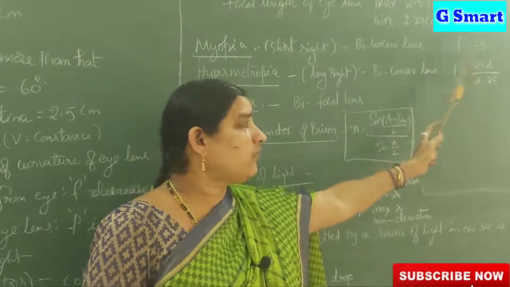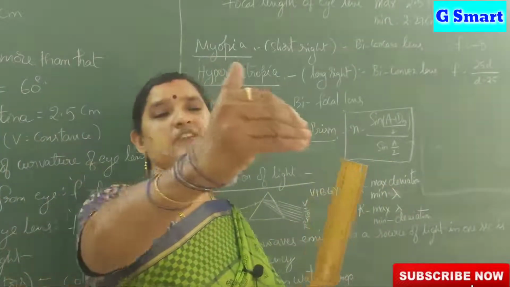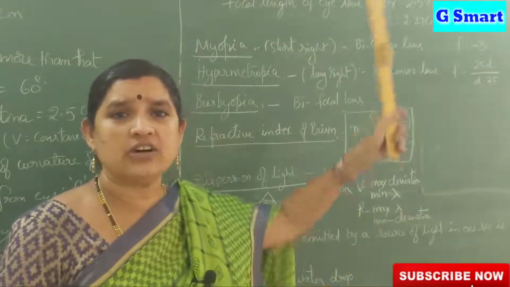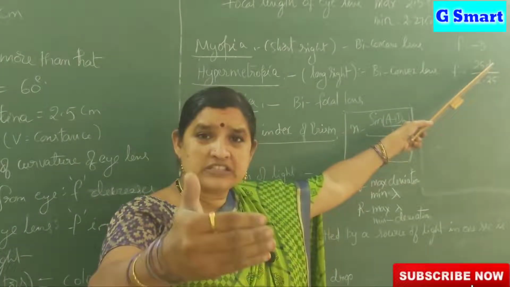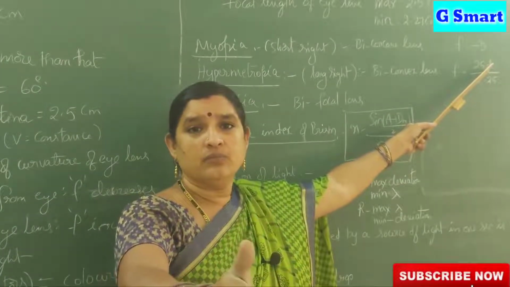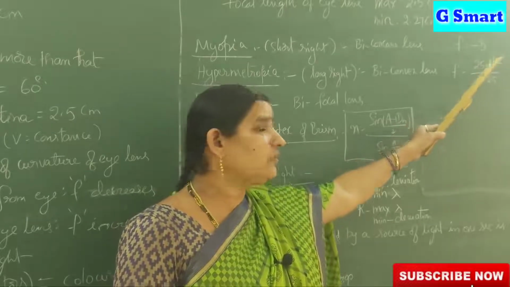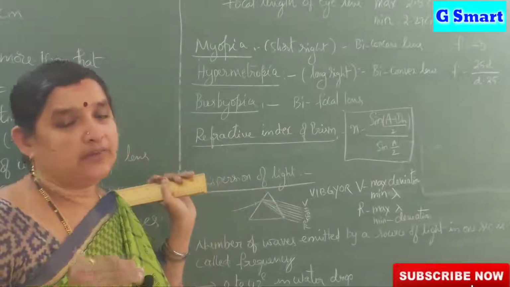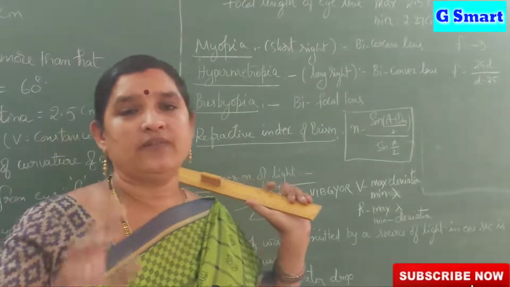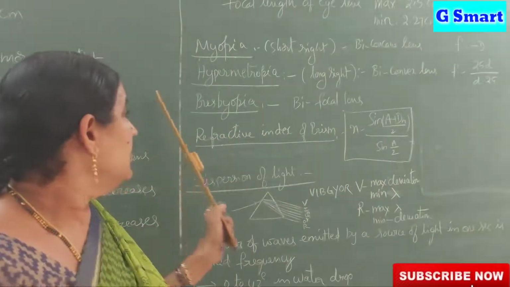What is the far point and what is the near point? If you observe carefully, the far point means the maximum distance up to which we can see an object clearly. And here D means the near distance: closer than that, we cannot see the object clearly, and that is called the near point distance D. For hypermetropia we use the near point, and for myopia we use the far point.